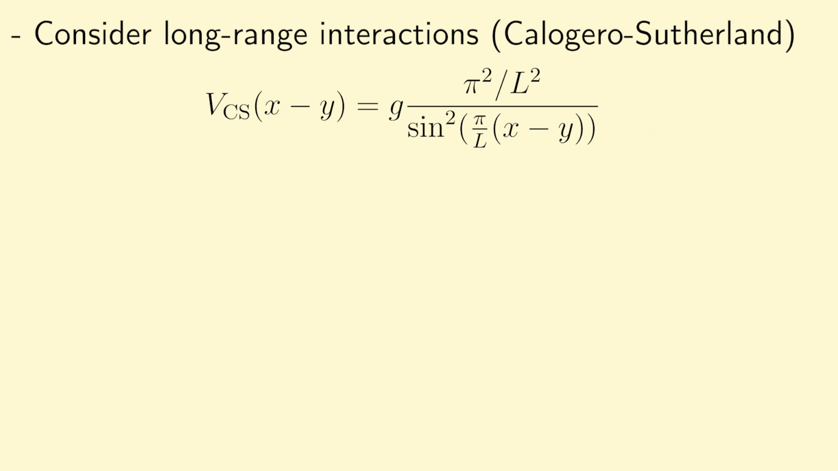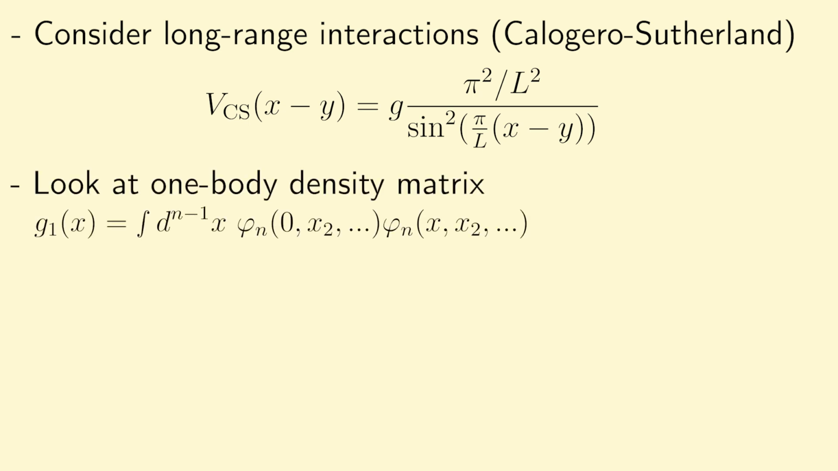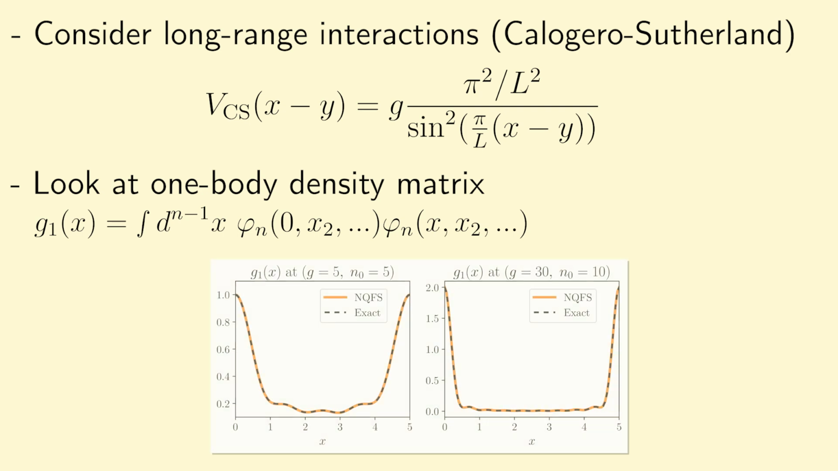In applying our neural network quantum field states to probe the ground state of this system, what we find is that again, the energy and particle number agree very well, as does something known as the one-body density matrix, which acts like a sort of correlation function for this model.